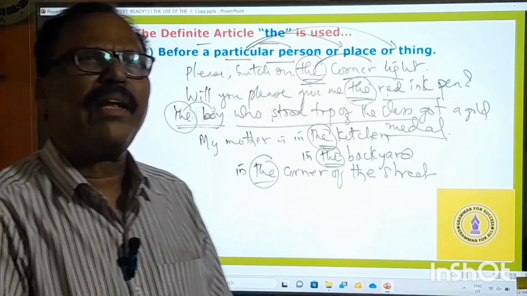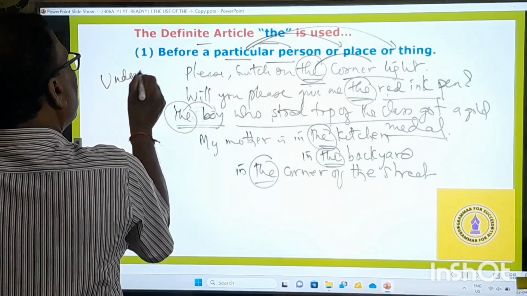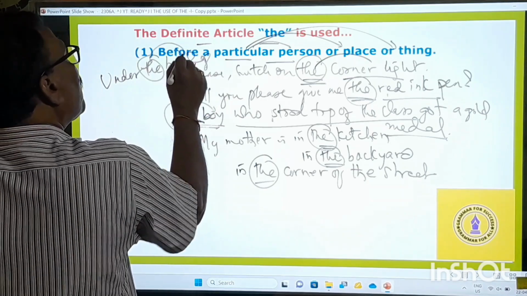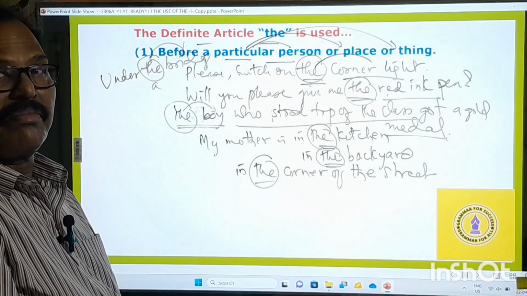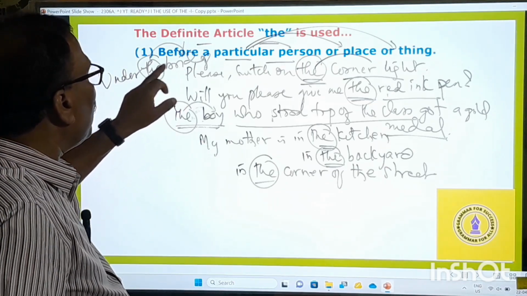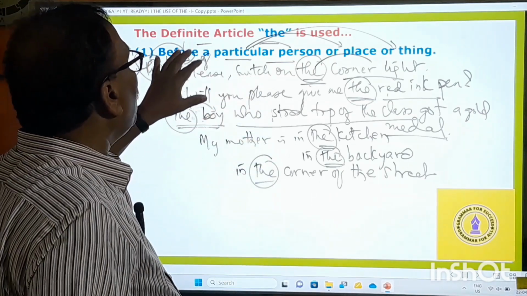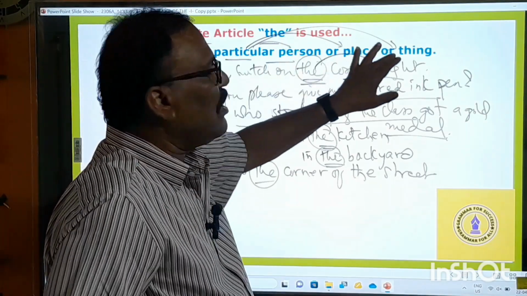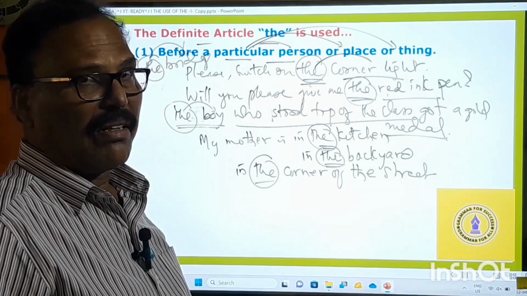Where is the old man taking rest? Under the bridge. He is taking rest under the bridge. So, the bridge. You cannot say "under a bridge". He is taking rest under a particular bridge; that's when I say "the bridge". So in this way, to talk about a particular person, particular place, particular thing, we have to use the definite article. Are you following me?